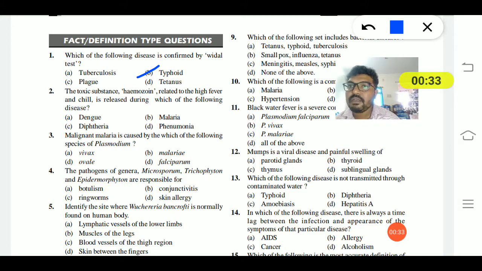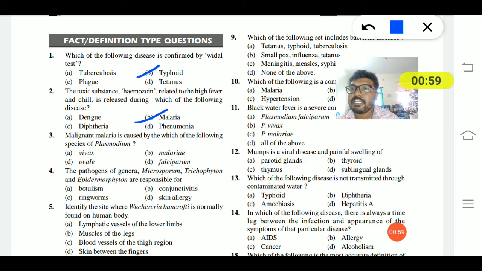Second question: the toxic substance haemozoin, related to high fever and chill, is released during which of the following diseases? Dengue, diphtheria, malaria and pneumonia. In malaria, that chemical substance is released, which causes chills and high fever. So option B is the right answer.